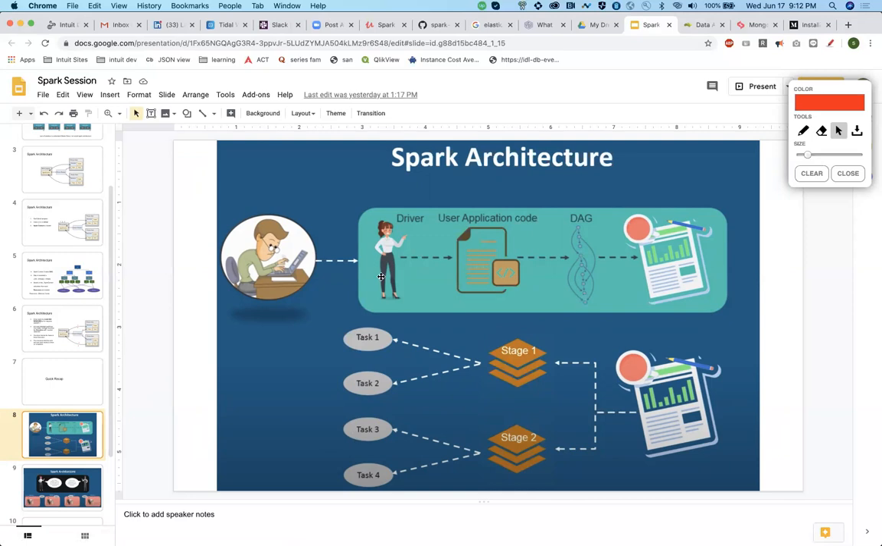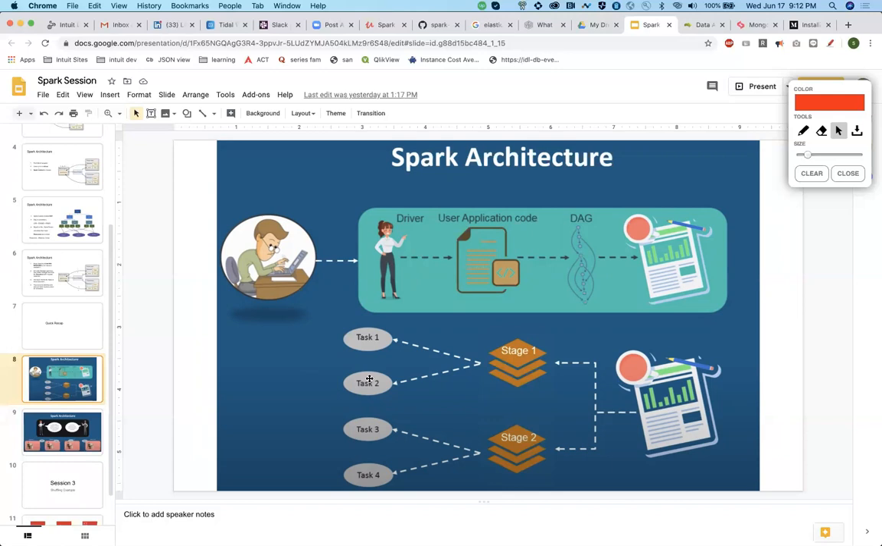So I'm asking you that until here. The driver gets the code, it converts to a DAG. Now the DAG is converted into jobs, stages and tasks. Until here, do you have any doubt? No, I'm good. Okay, sure. Now, what is the next step?